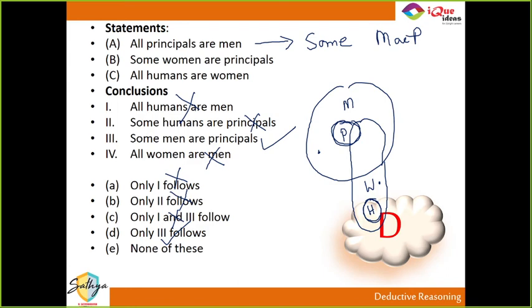Nilay, 2 kya? 2 is what? I didn't understand. Yeah, just got a head cold. Seasonal change.